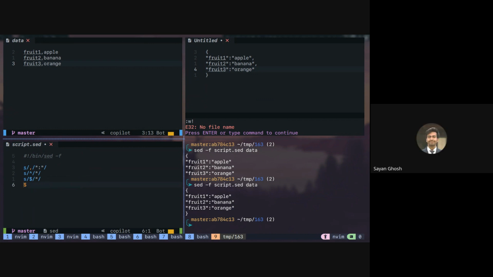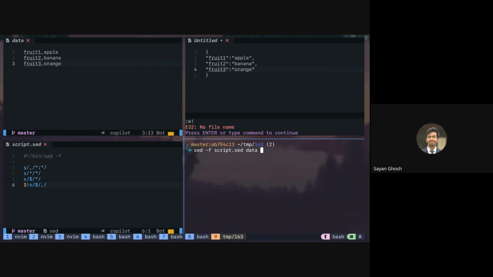So in dollar, we don't want to do something. So if you want to negate an action, we use the exclamation mark. Right. So then basically ChatGPT has actually figured it out. So what we say is on all lines except the last line, substitute the end of line with a comma. So we are also adding comma at the end of line, but we are doing it on all lines except the last line. Right. So now this will add the comma on all lines except the last line.